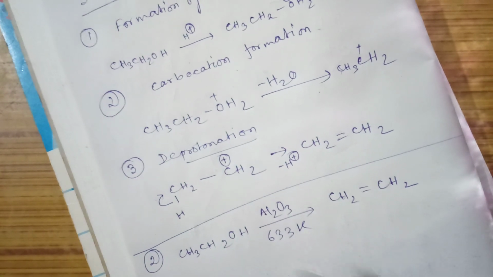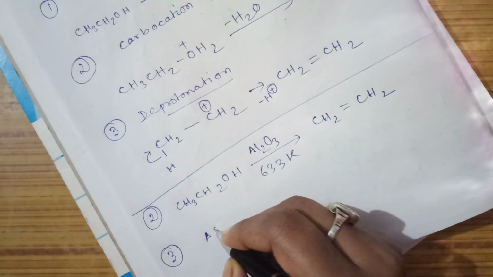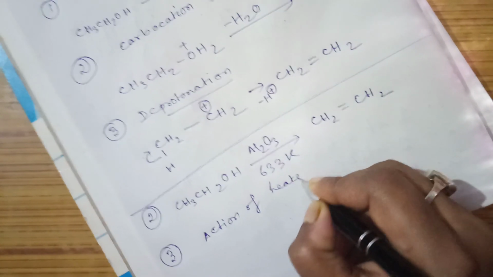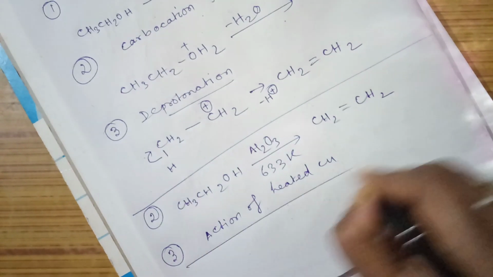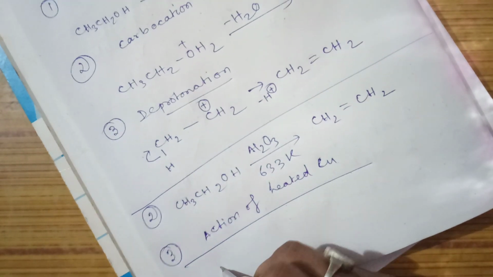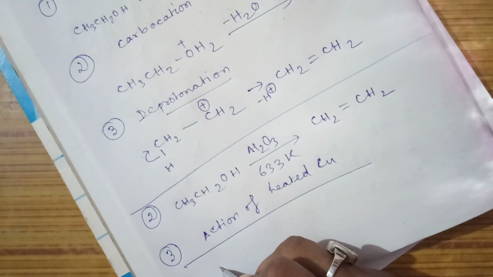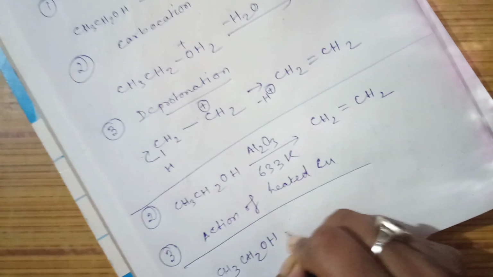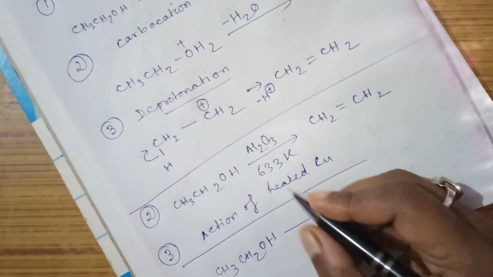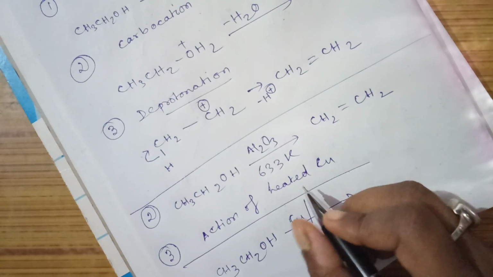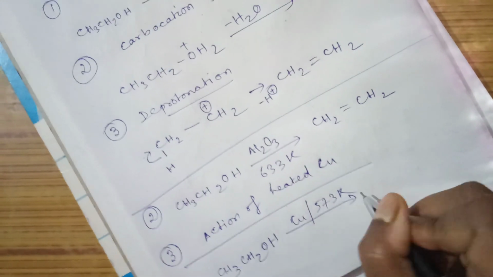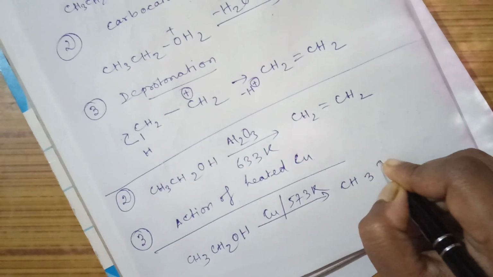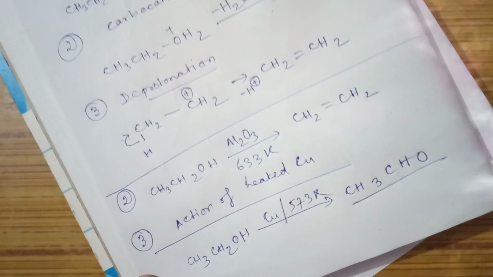Third one is a very important reaction, action of heated copper. Suppose CH3CH2OH, copper at 573 Kelvin temperature. If you give this, your product will be CH3CHO, aldehyde will be formed.